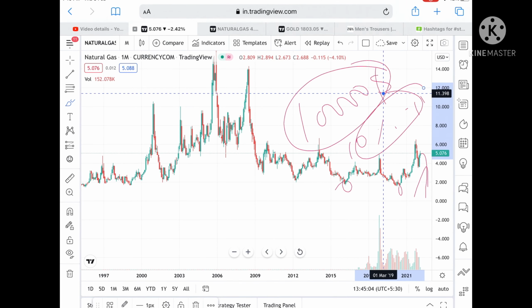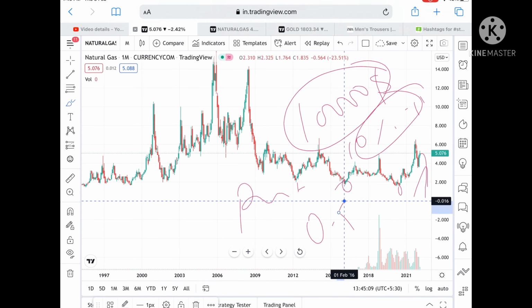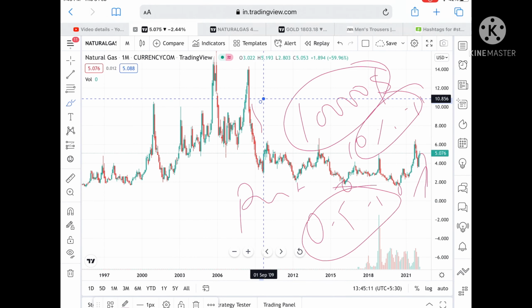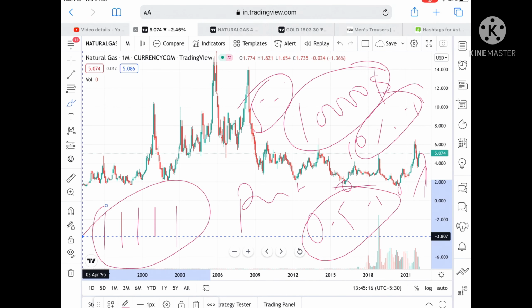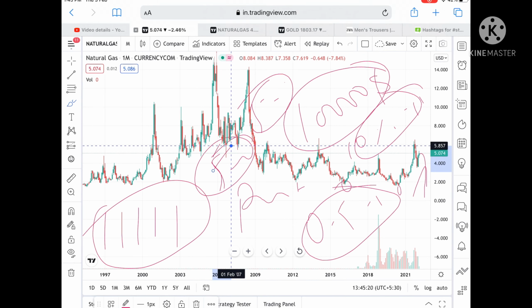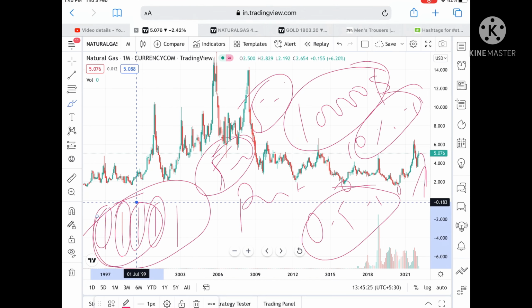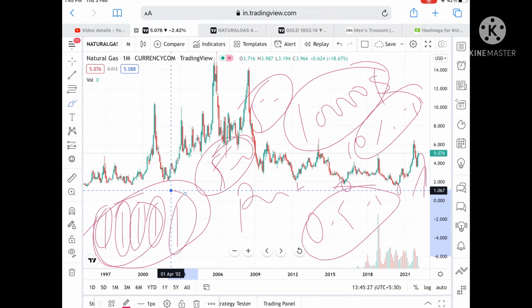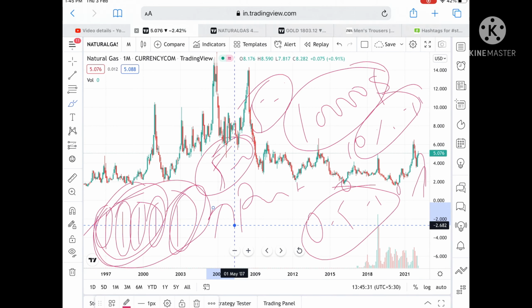Suppose you have $10,000 capital, always try to trade with 10 to 15% of capital, and the risk should be 0.5 to 1%, so that if you trade 5 times and lose all 5 times, you know that your risk is $500. Then it will be helpful for you to trade the next day. Otherwise it will be a burden to trade the next day to recover your capital, and you will lose your capital. This is what you have to understand, and I'll teach in my workshop how you can manage the risk and what the mindset is for trading as well as for investing.